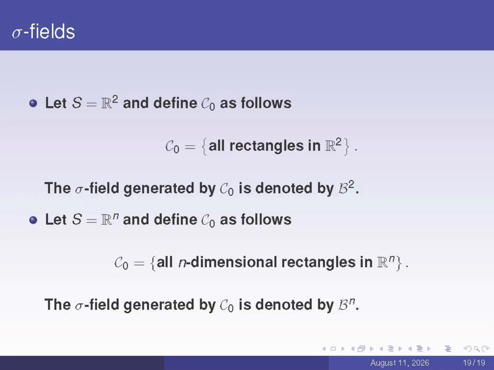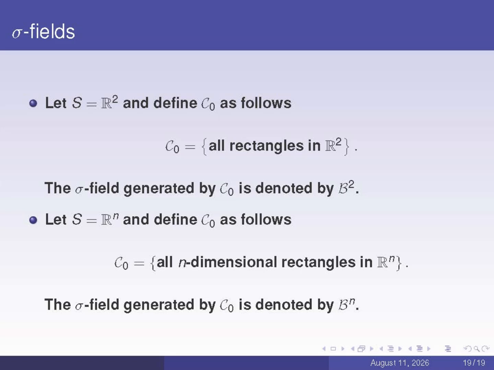This screen illustrates that a Borel sigma field can be defined on any n-dimensional Euclidean space. Its underlying collection of sets consists of all n-dimensional intervals. A 2-dimensional interval refers to a rectangle, while a 3-dimensional interval refers to a rectangular cuboid. Extending this by analogy, the concept of an n-dimensional interval is straightforward to understand.